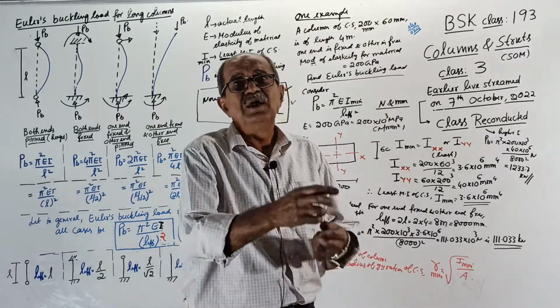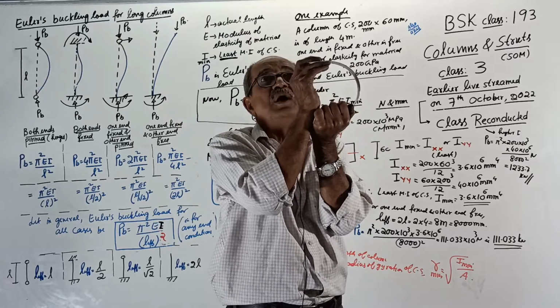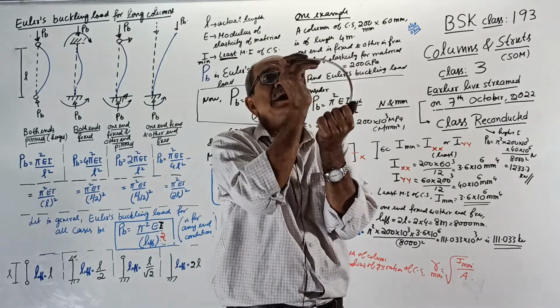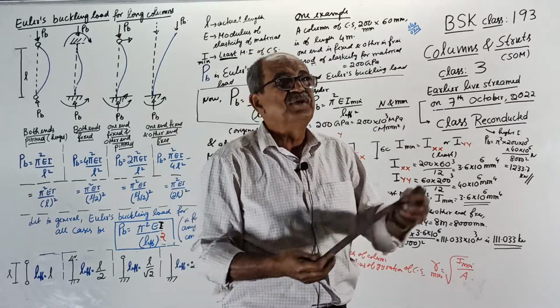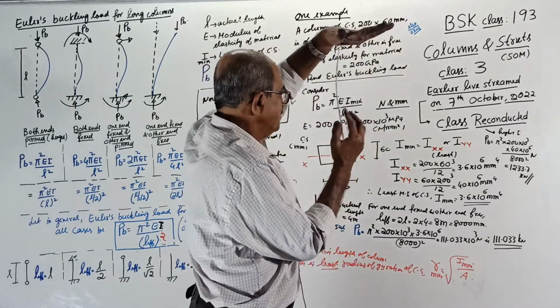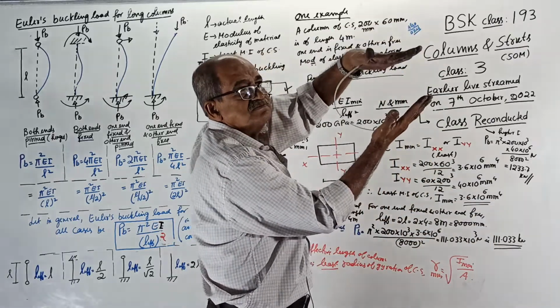Possible? Someone wants it to buckle the other way, I will stand up once again and start buckling. Possible? Impossible. The moment the load reaches 111.033, the column will buckle this way.